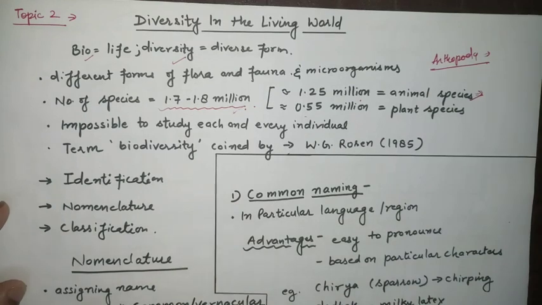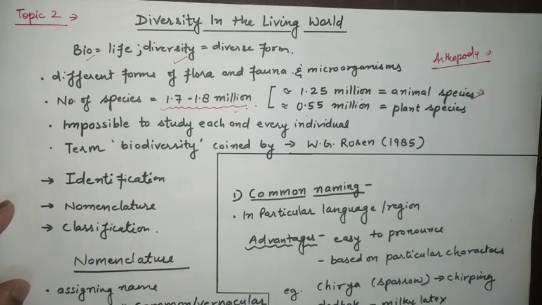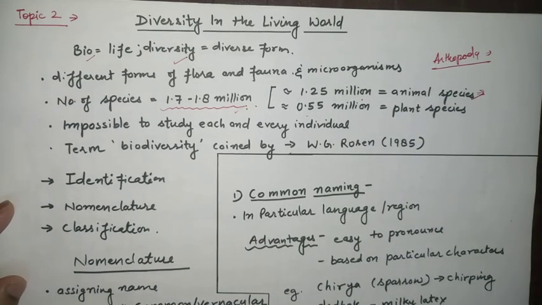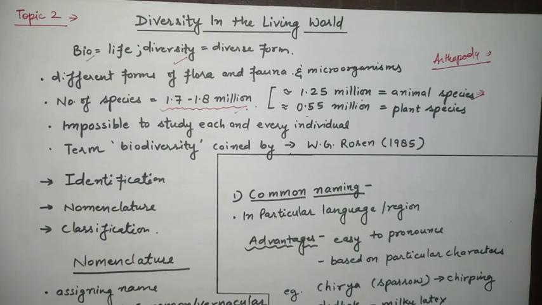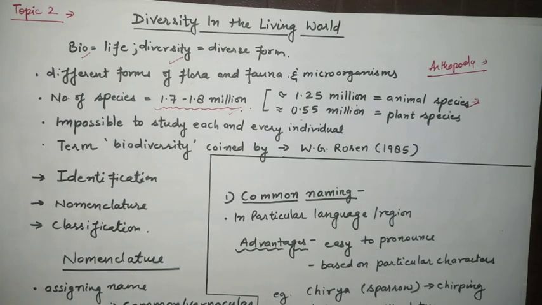Clear? So here also, first we have to identify the organism, whether it is a flower, an animal, or what. On the basis of morphological characters, we compare the characters and identify them, then we give some names to them.